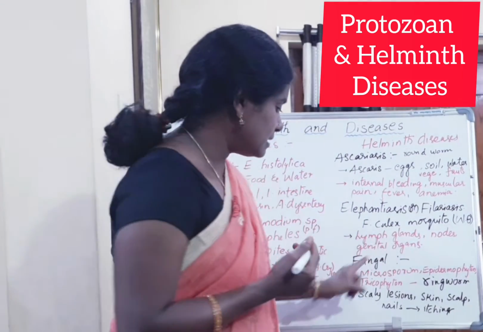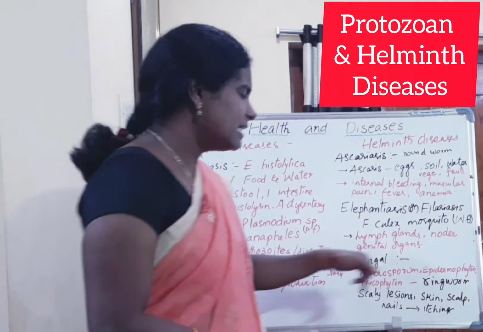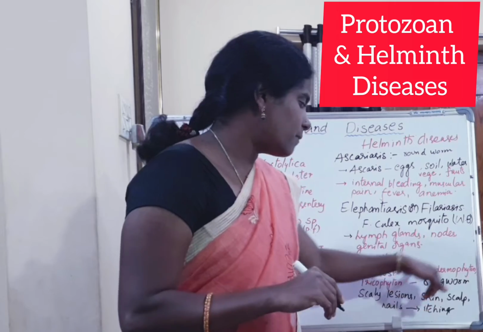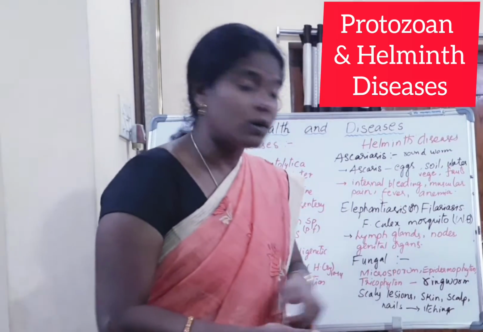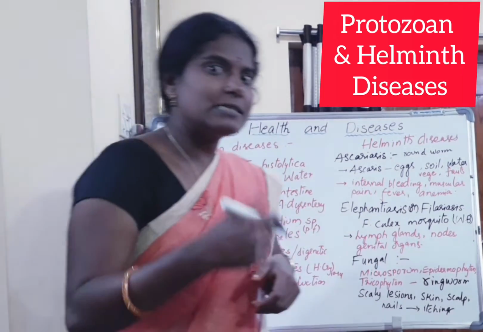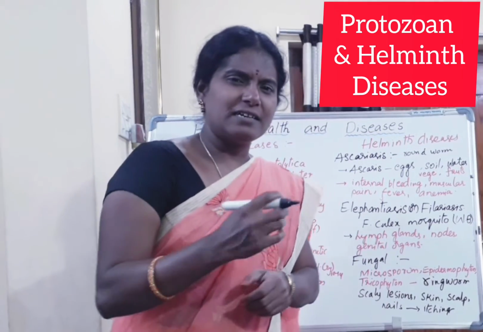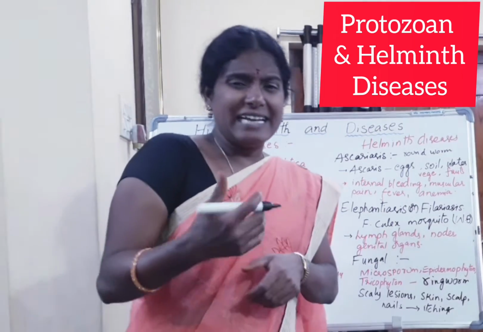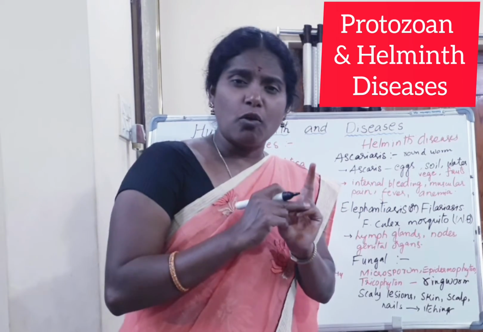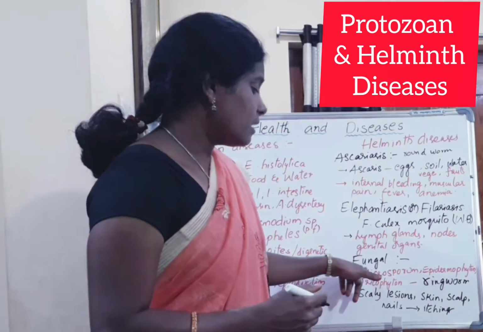And the next and last disease is the fungal disease. Generally everybody faces the problem of fungal disease. The fungal organisms are ringworms, especially the species of Microsporum, Epidermophyton and Trichophyton, which commonly affect people. The symptoms are scaly lesions on skin and nails, dry skin, and then itching. Generally, if we use the infected person's comb, clothes or towels, there is a chance of being affected by fungal diseases.